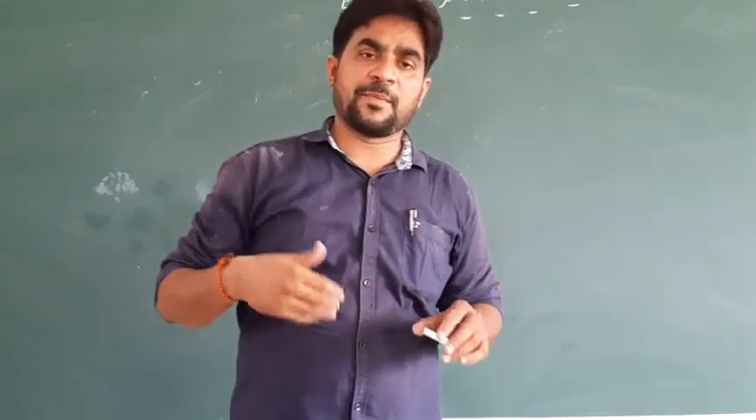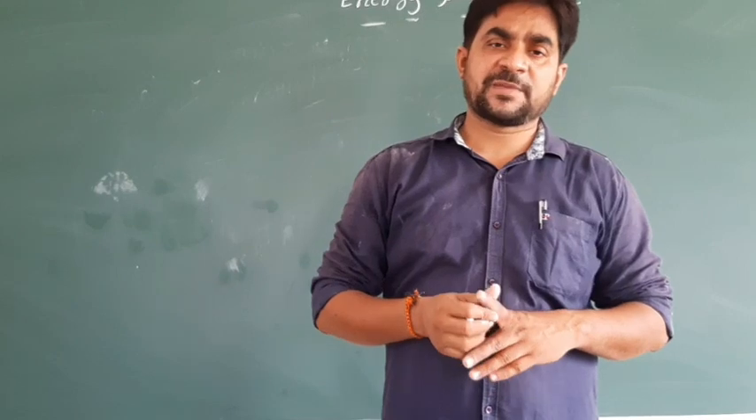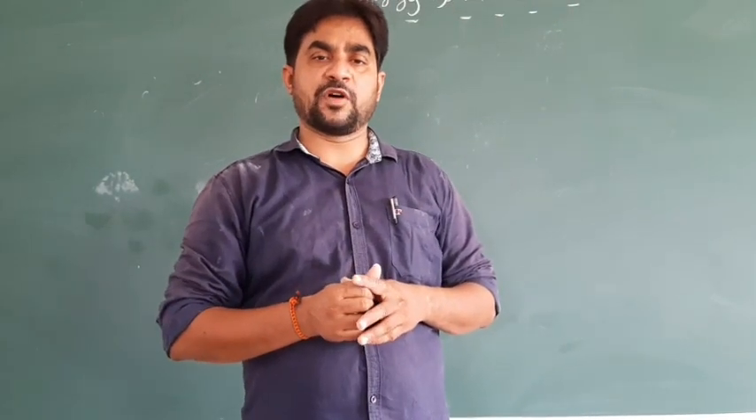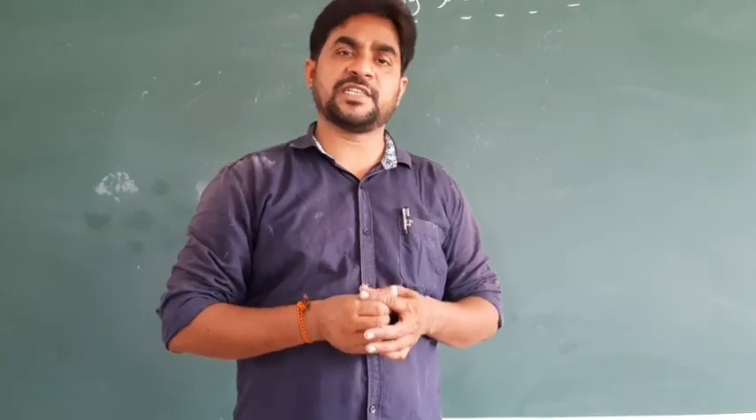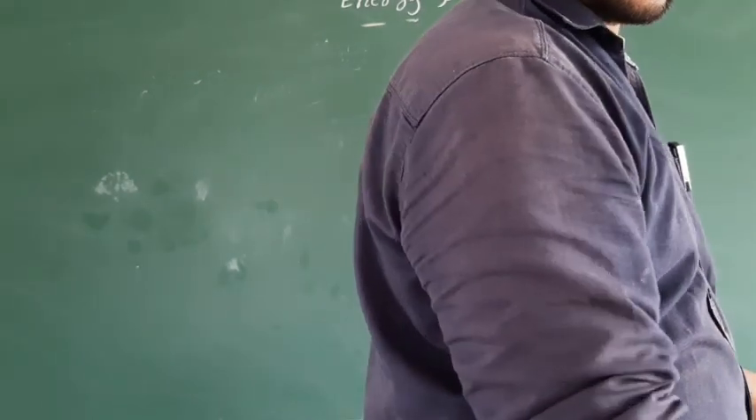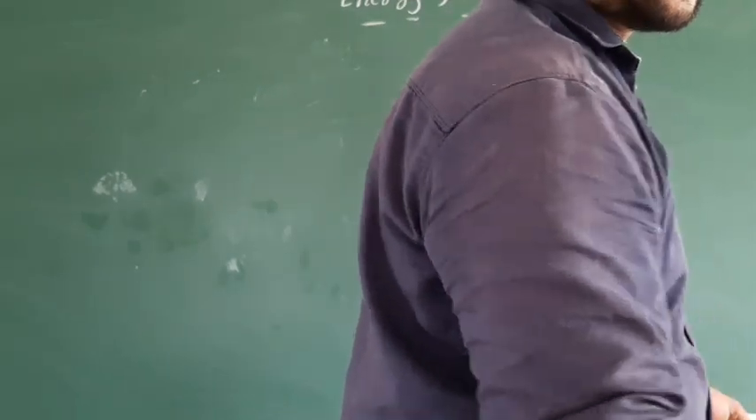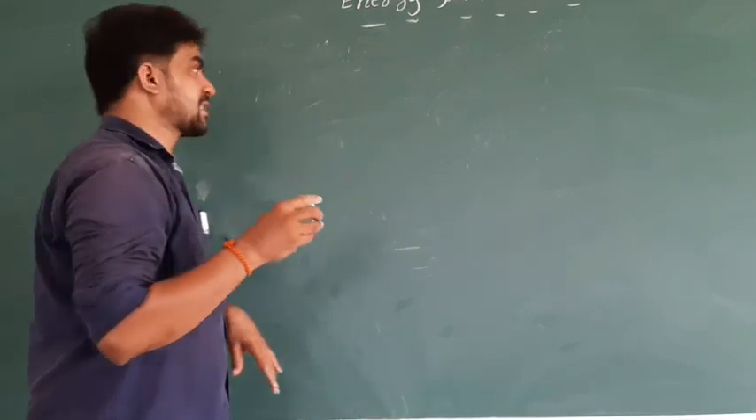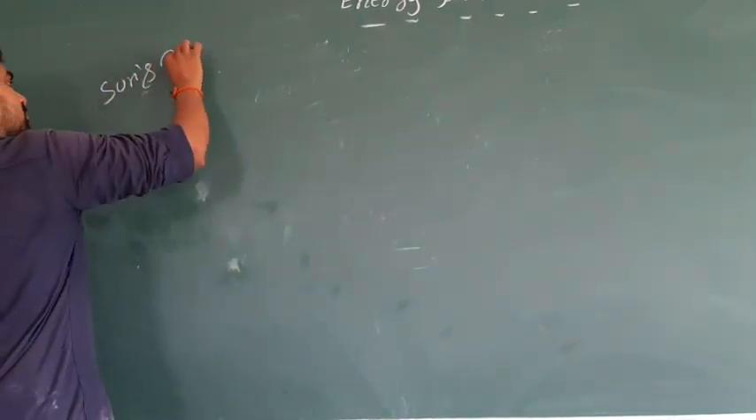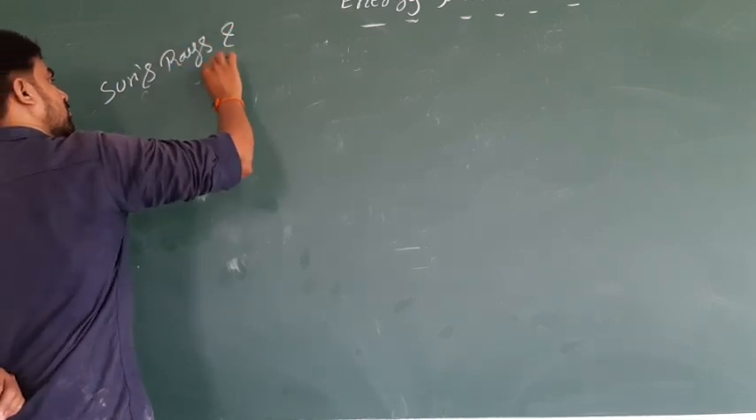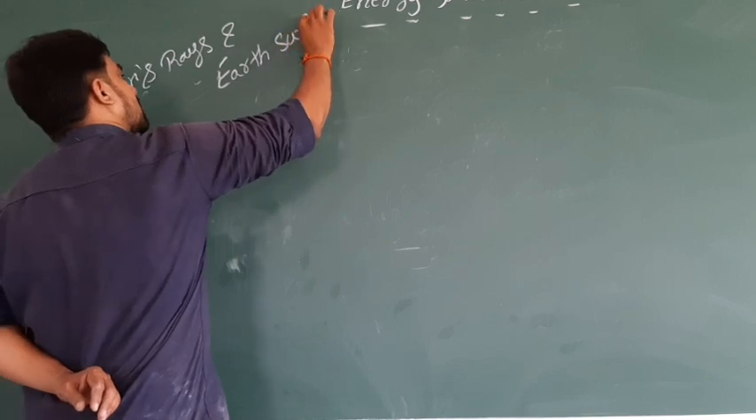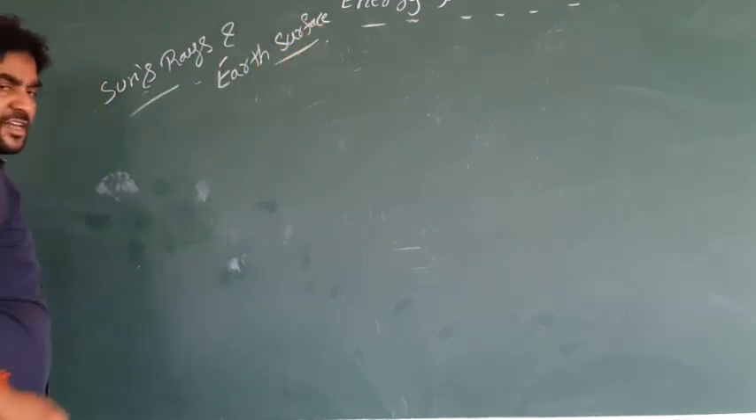So one more time, my dear children, first I explained what is solar radiation. Next I explained what is called solar insolation. Next one is called greenhouses. So now the topic is sun's rays and Earth's surface.